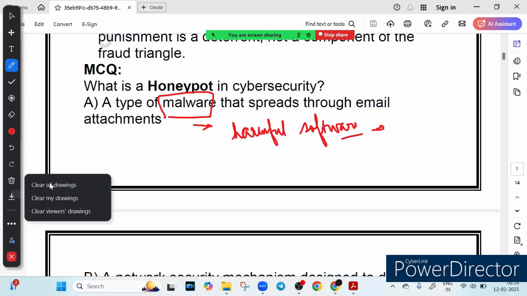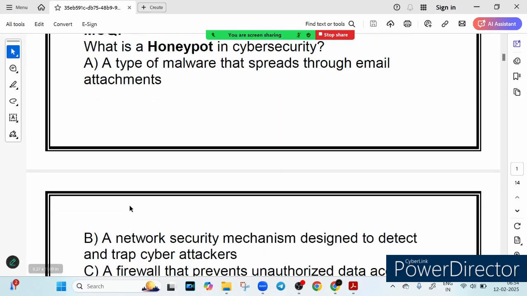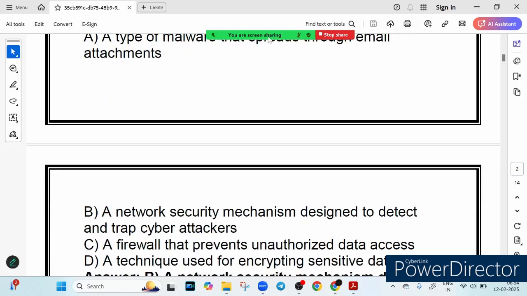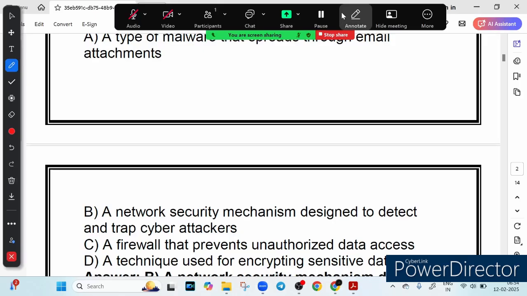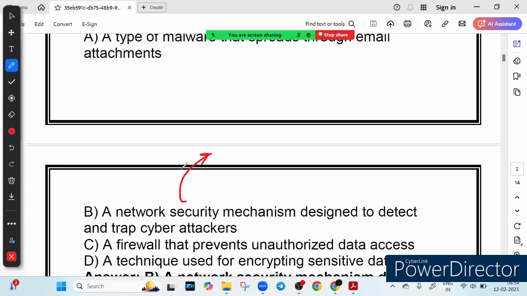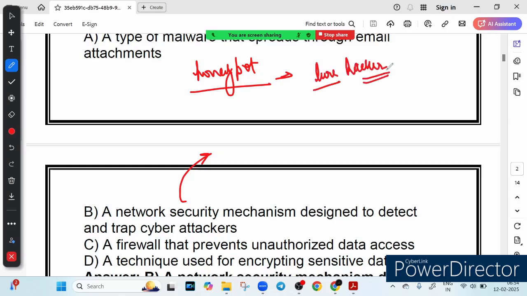Now let's see option number B. Option B says a network security mechanism designed to detect and trap cyber attackers. So friends, if we talk about this something called honeypot, what is this honeypot? This honeypot is a fake or decoy system designed to lure hackers. So security experts use it to study cyber threats and improve defenses.